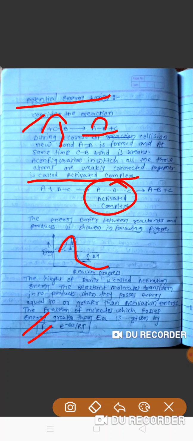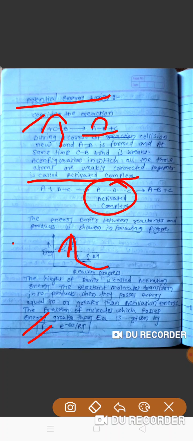So when the reaction proceeds, the reactant goes across the potential energy barrier. When the reacting molecule has energy greater than or equal to the activation energy, then the reactant is converted into product. This is the height of the barrier, and it is called the activation energy. The reactant molecules transform into product when they possess energy equal to or greater than the activation energy.